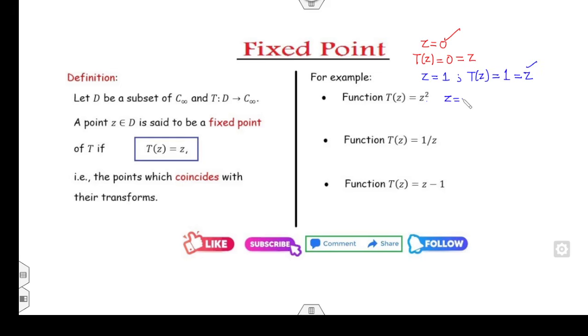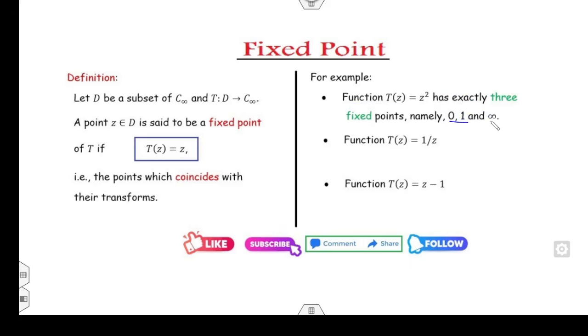Can you say z equal to minus 1 is a fixed point? What is the value of T of z? It is plus 1, which is not equal to z. Hence, for the first case, 0, 1 and infinity are fixed points. If you substitute z equal to infinity, what is the value of T of z? Infinity squared is infinity, which is the same as z. Or graphically, if you draw the graph of z squared and T equal to z, these points 0 and 1 are the fixed points.